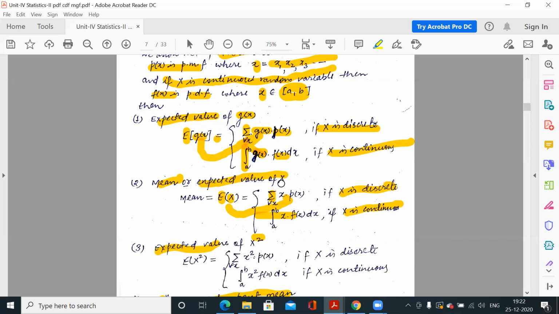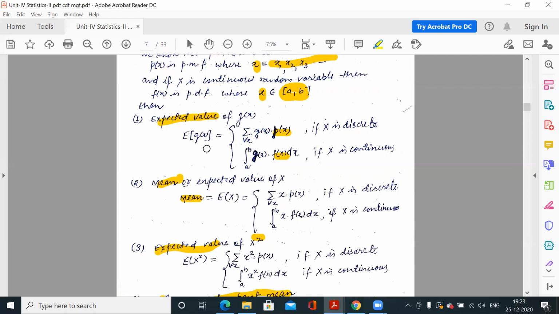So this is expected value of x, and expected value of x is known as the mean of that distribution. Clear? So either the examiner would ask you the mean of the probability distribution, or he will ask you what is the expected value of x. Both are the same thing, expected value of x or mean. So expected value of x, like you already know the formula for expected value of gx.